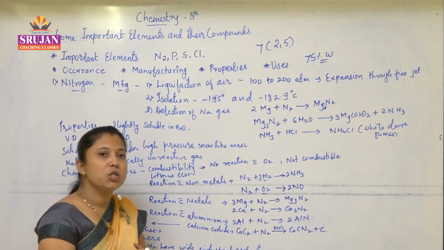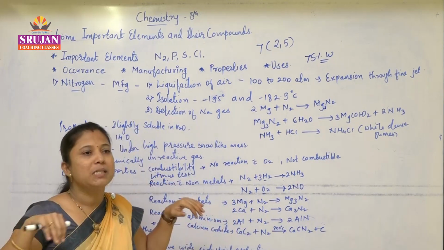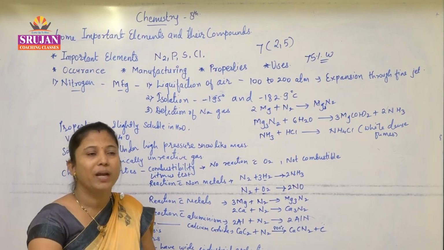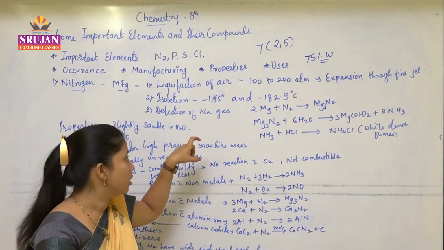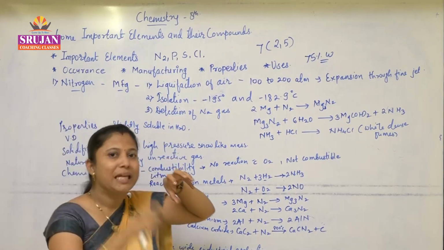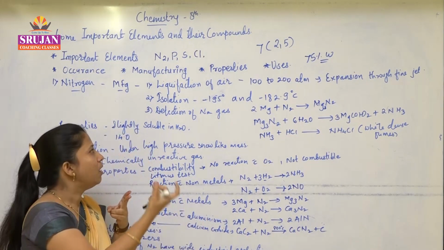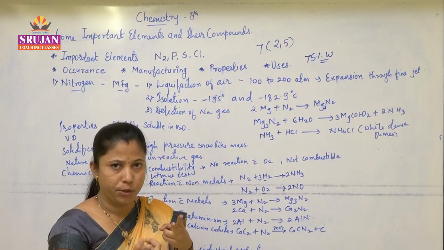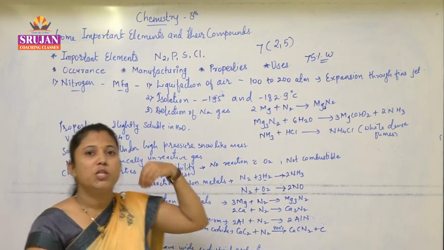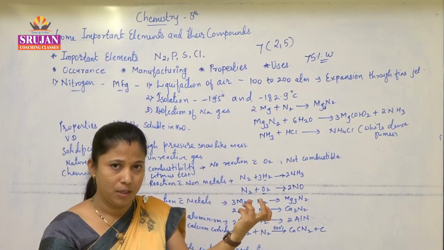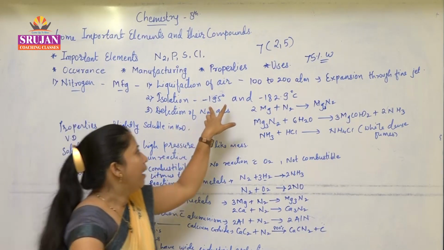That liquid air has different constituents again, and we have to separate them and get the important constituent. What is the important constituent here? Nitrogen. The liquefied air contains two most important constituents, that are nitrogen and oxygen. Nitrogen and oxygen have different boiling points. As nitrogen has a low boiling point, we have to evaporate it.